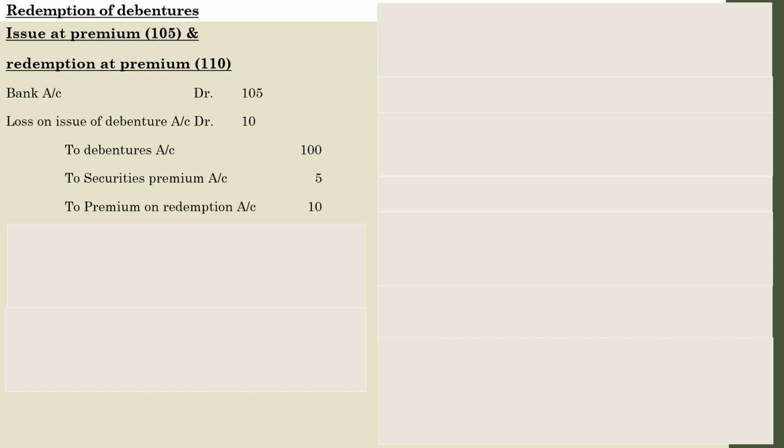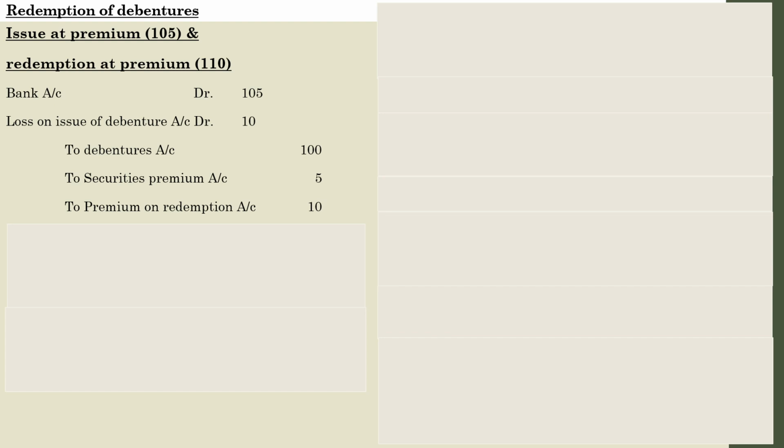At the time of issue, the company might have agreed at what rate or what premium, and whether it is going to be redeemed at premium or at discount, it will be decided in advance. So at the time of issue itself, we have to consider the redemption situation, whether at the time of redemption the company has to pay more or less.